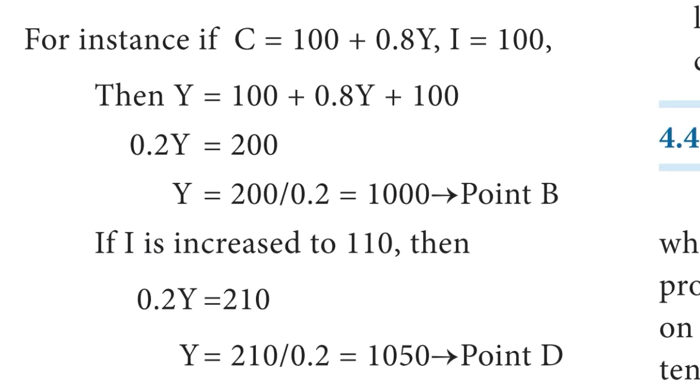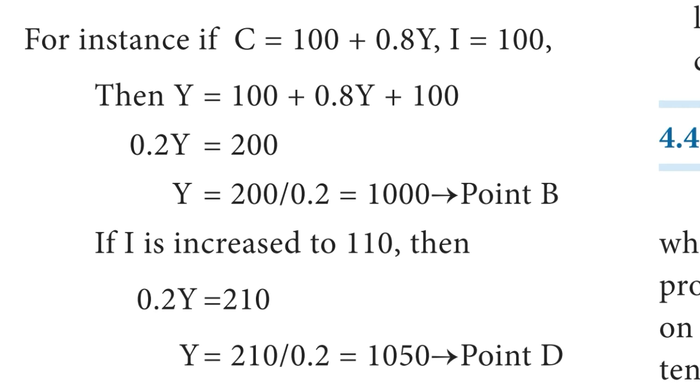Second stage. For instance, the straight line consumption function C is defined as C is equal to 100 plus 0.8Y. Already we take two investments, that is I is equal to 100 and I is equal to 110. We substitute both investment values in the equation.